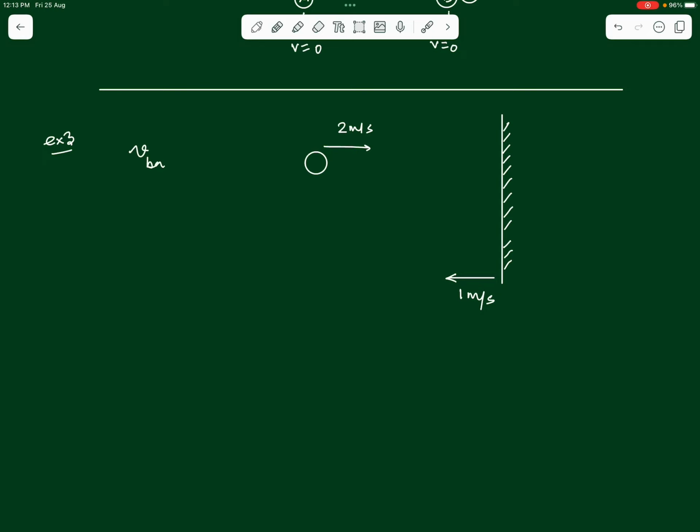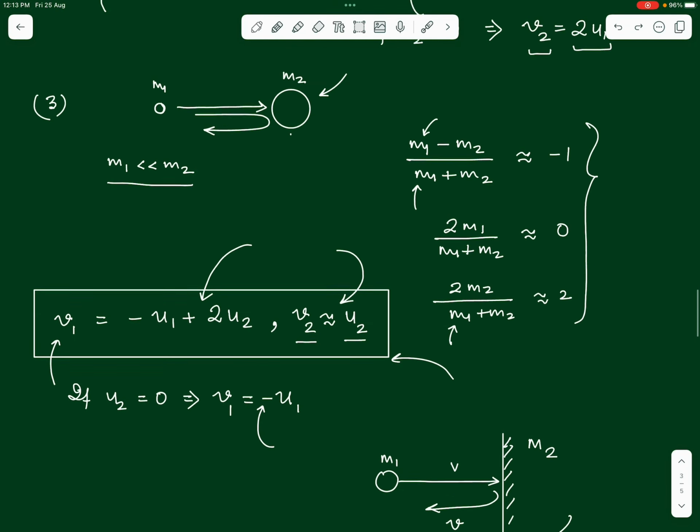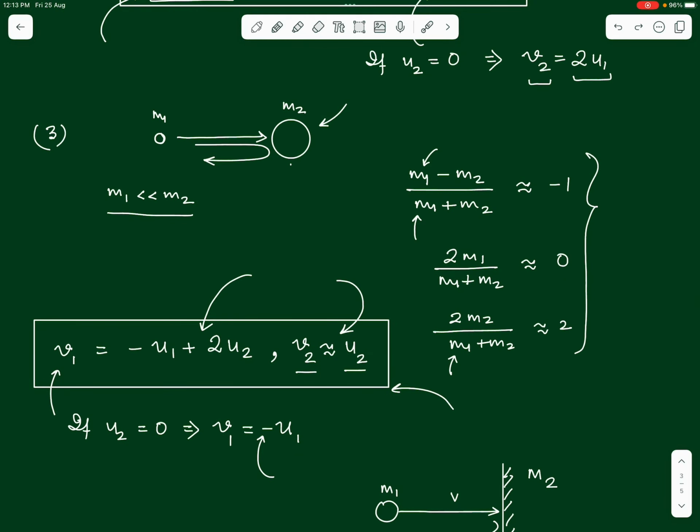So the final velocity of the ball is what we are supposed to find out. So do we see this is a case of a light body going and hitting a heavy body, right? So can we use the result that we have just now derived for a light body hitting a heavy body? Which one? This one, right?